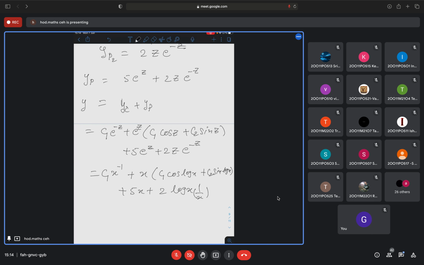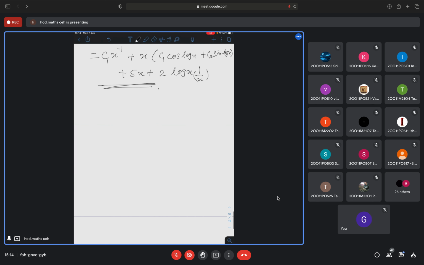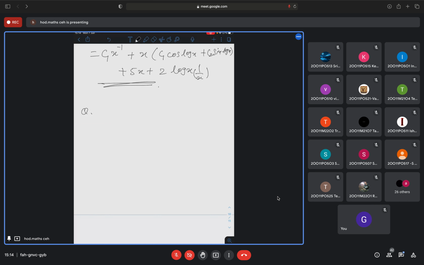Hope all of you understood this. Understood this part? Yes, ma'am. Okay. So can you solve any given problem now? Note down a few problems. Minus 3x dy by dx plus 4y is equal to 1 plus x whole square.